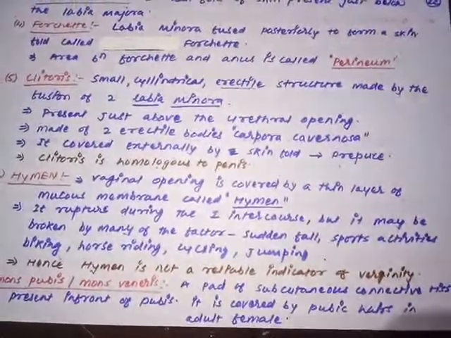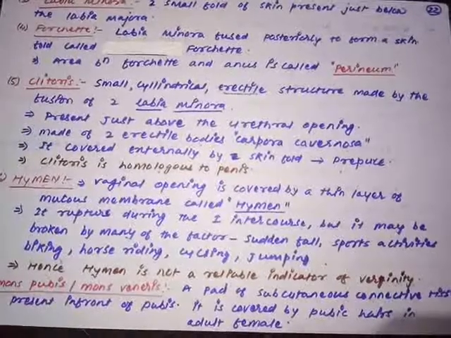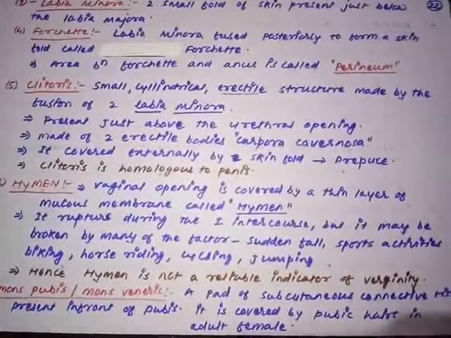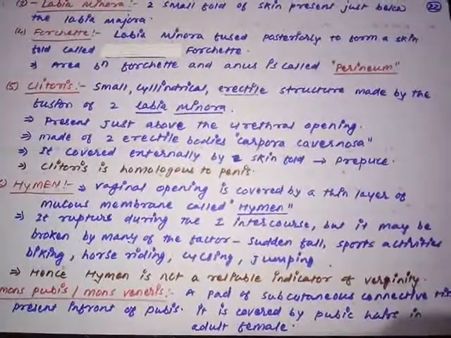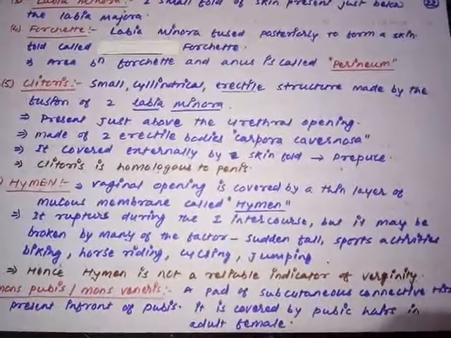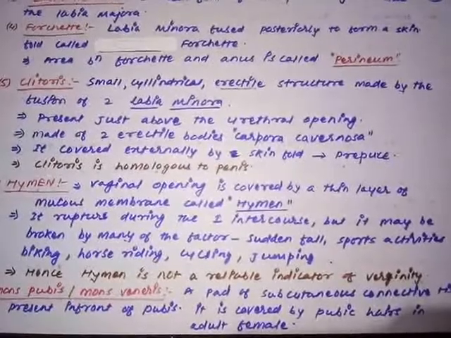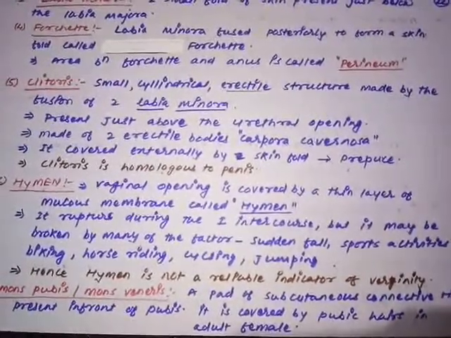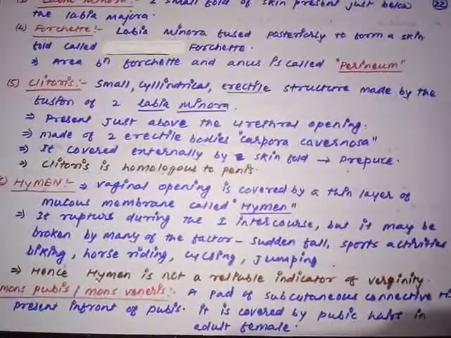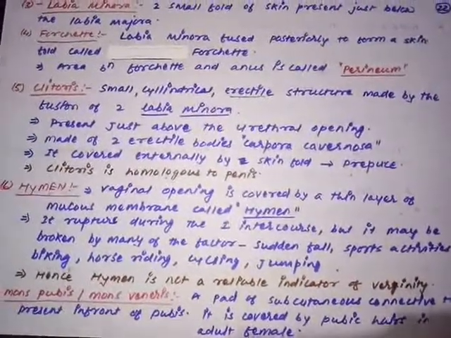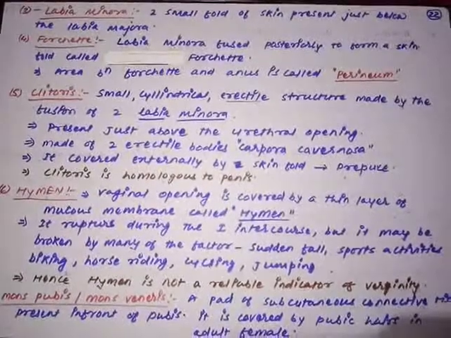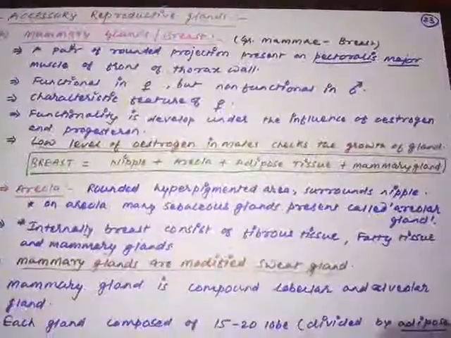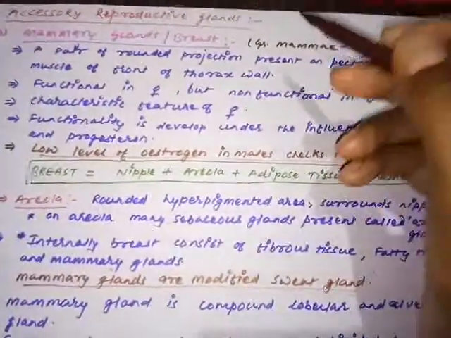Now moving on to the next part of the topic, the associated glands, the reproductive glands, as we completed in the human male reproductive system. After completing the major ducts, we saw the glands associated with the reproductive function. Here also in the female, some glands are present, and those glands add to the process of reproduction. So we are going to start with the glands.